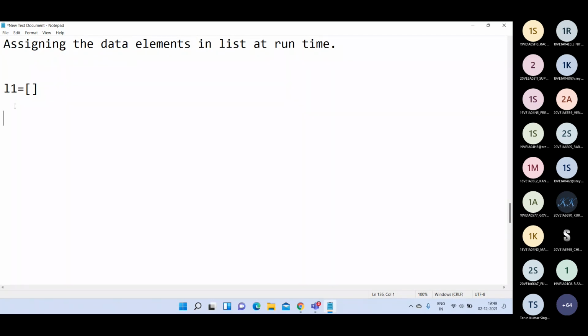Then you can use a for loop to assign the data elements in the list.